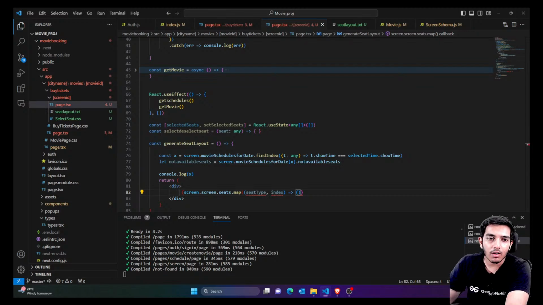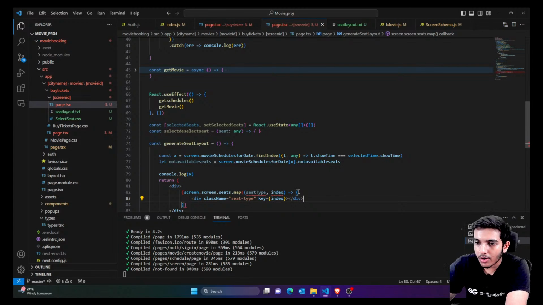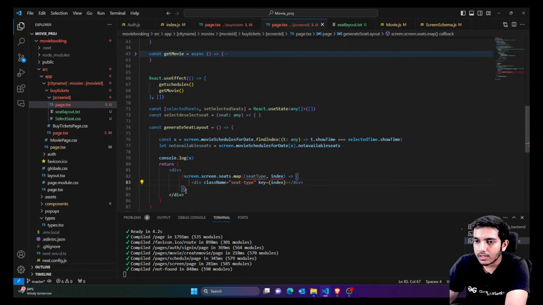So first of all, let's create a division. And guys, I think I'm getting an issue here, because I think we haven't closed it properly. First is this bracket, then we have to add one more bracket.